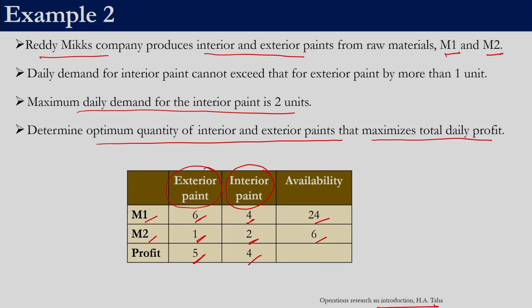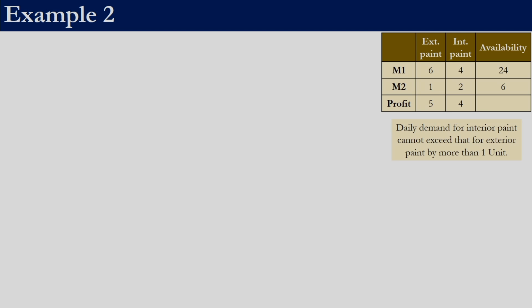So here there are two additional conditions. The maximum daily demand for the interior paint is only 2 units, right. So there is no point of producing interior paint more than 2 units because there is no demand, you cannot sell that in the market, right. So that is one constraint. The other constraint is that the daily demand for interior paint cannot exceed that of exterior paint by more than 1 unit, right. So we will see how to model that now. Now the question is, how much of paint 1 and paint 2 has to be produced, right.